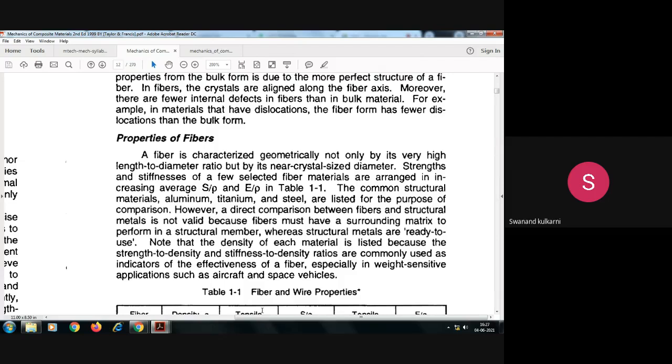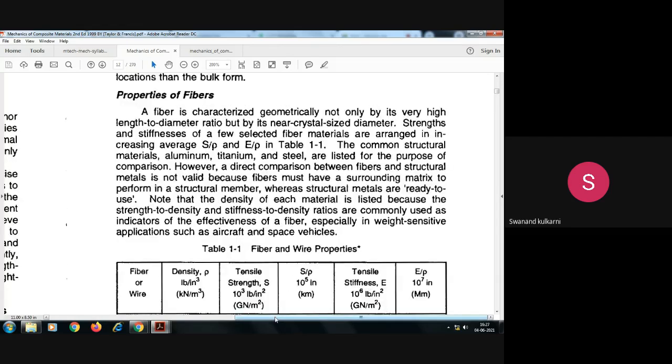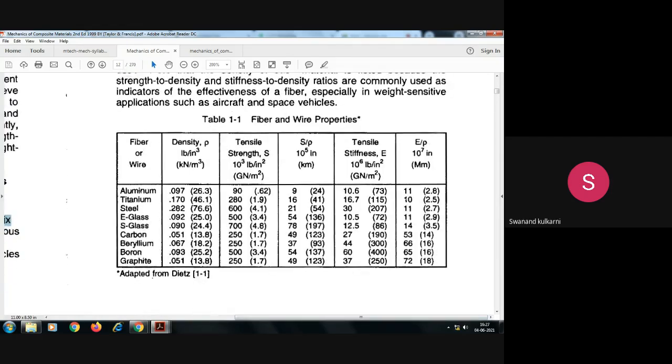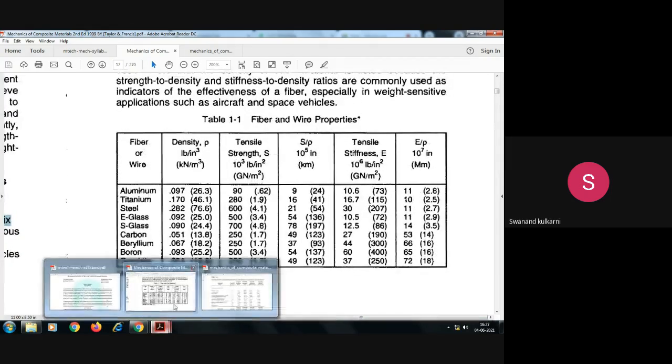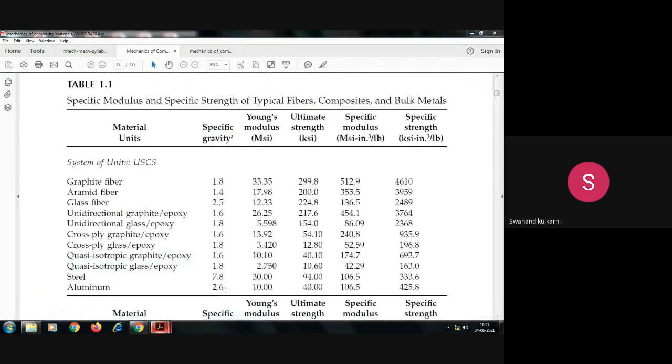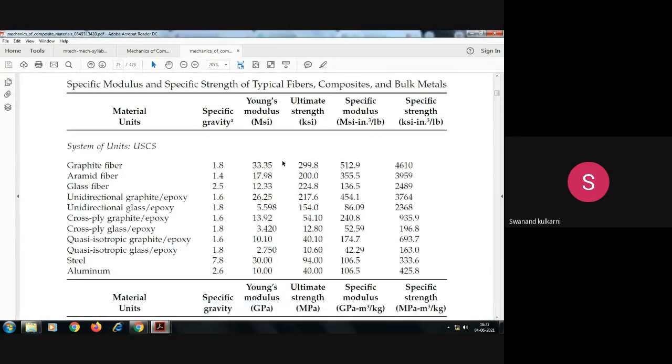Suppose glass fiber is used in between epoxy, say a layer of epoxy, then a layer of carbon fiber, then again a layer of epoxy; this kind of structure is there. So that is fiber reinforced. In that case, the fiber is characterized geometrically by a very high length to diameter ratio. Here we can see an example of this. You can observe the screen present in front of you.